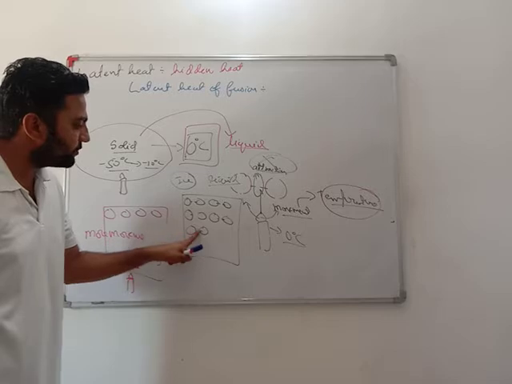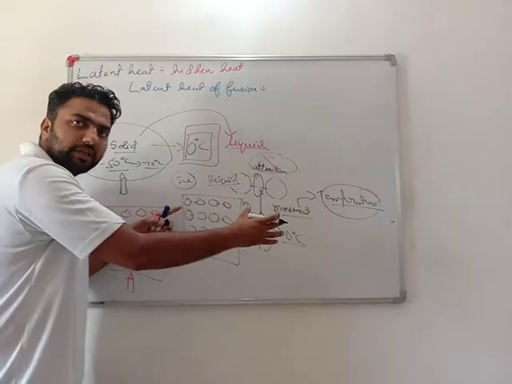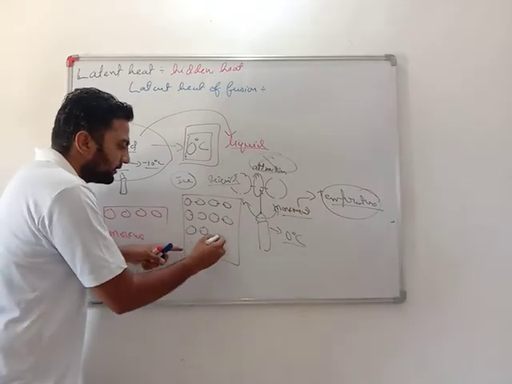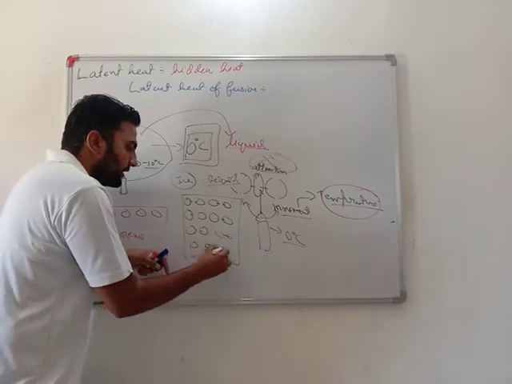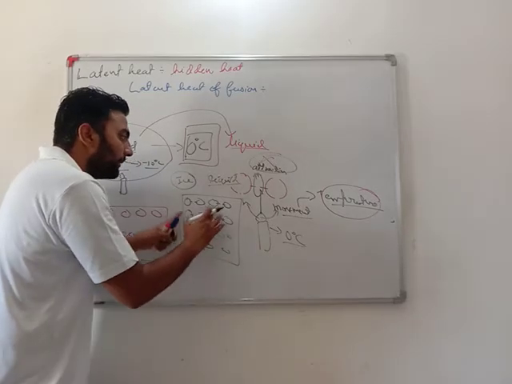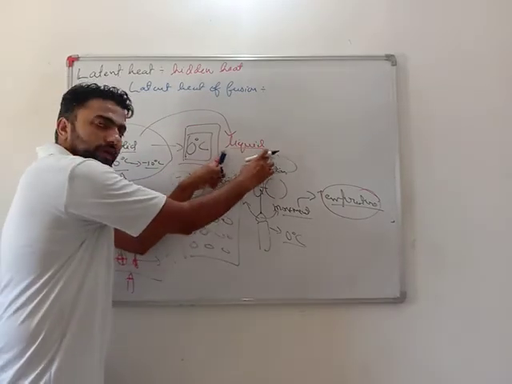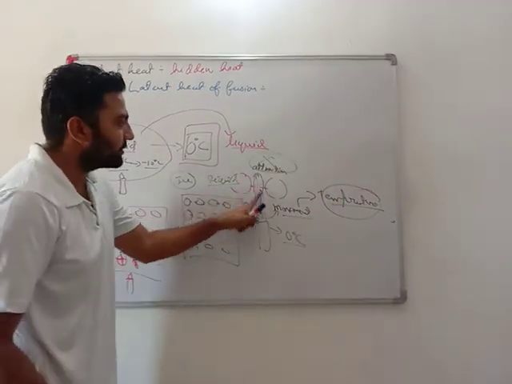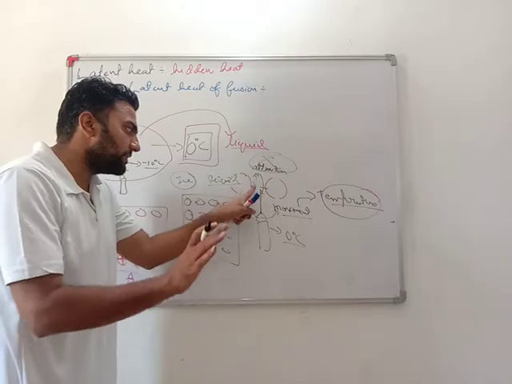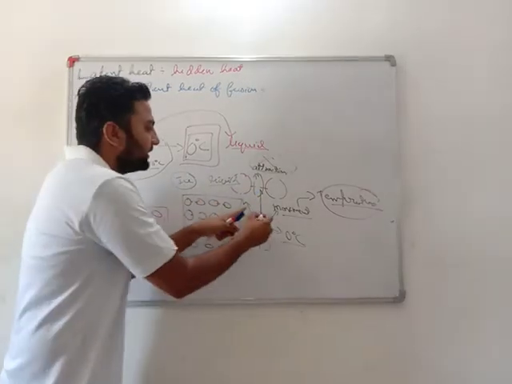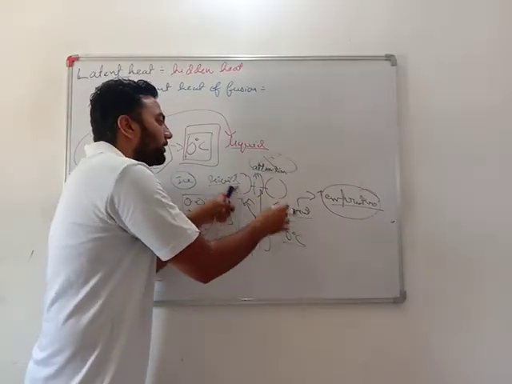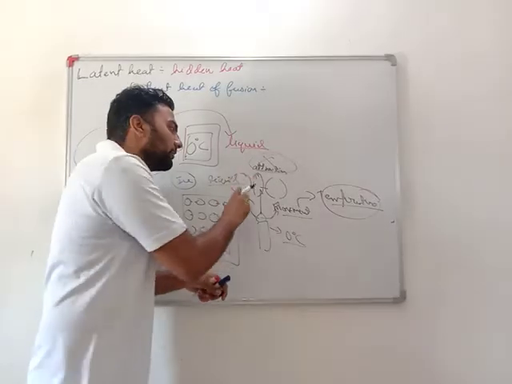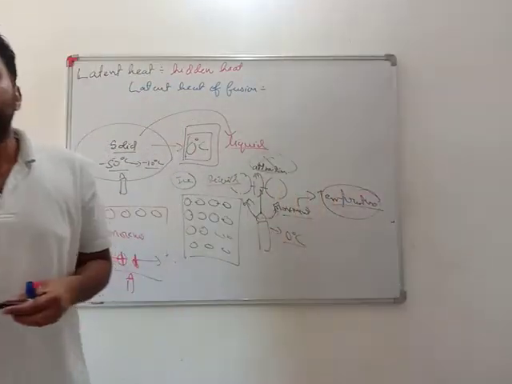Half the ice converted into water. Now as all the bonds break and the complete ice is converted into water, the temperature will start rising. How? These bonds are broken now, so again this heat will be used for the movement of particles, and the more the movement, the more the temperature will rise.